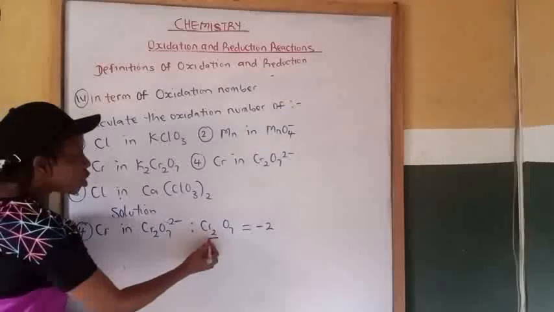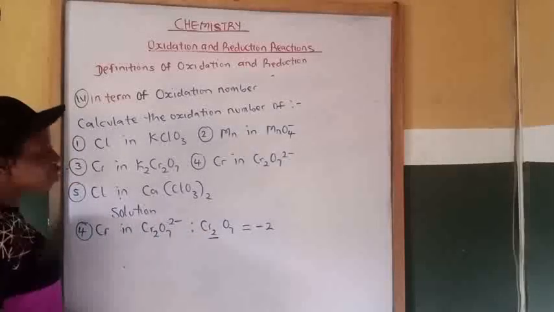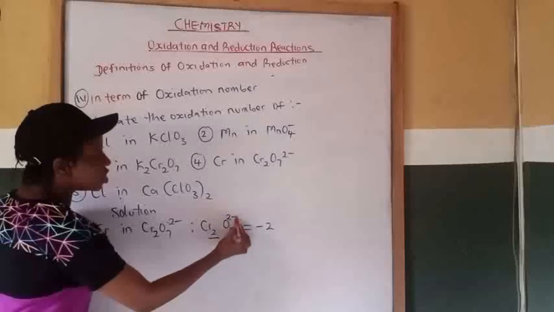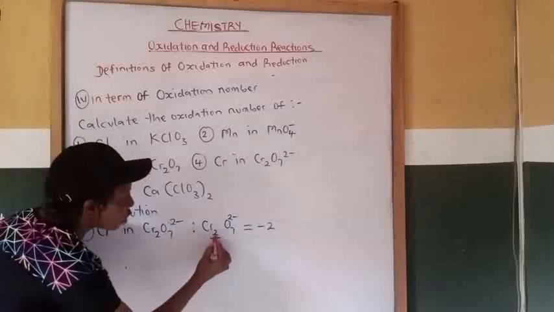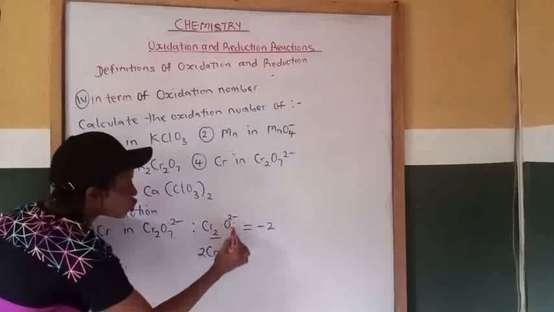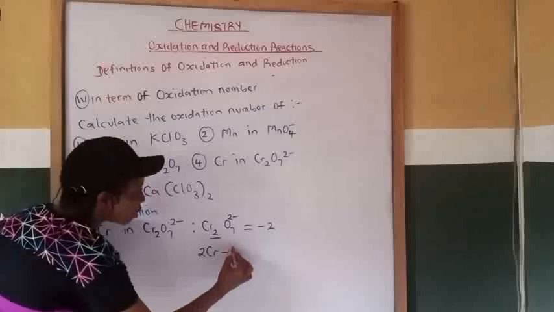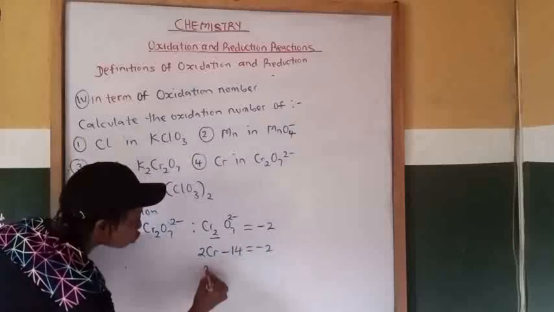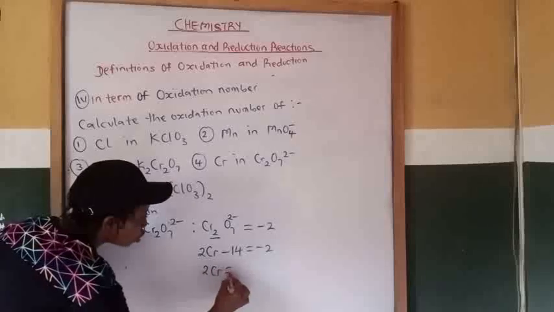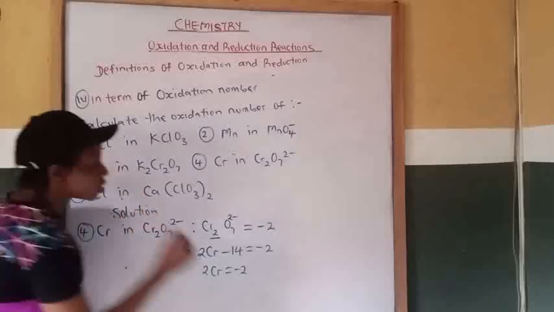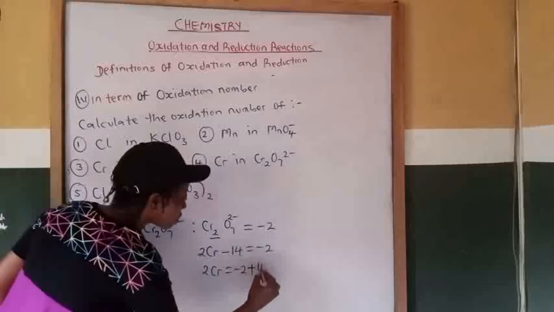Now chromium is what we are looking for, so you assign no charge. Then the charge on oxygen is minus 2. So 2 times chromium will give you 2Cr. Then minus 2 times 7 will give us minus 14, equal to minus 2. Now 2Cr equal to minus 2. Bring minus 14 to this side will give us plus 14.